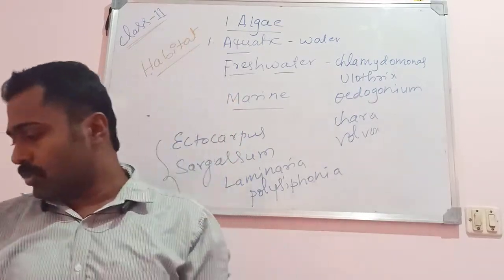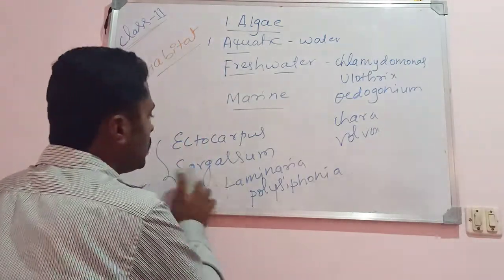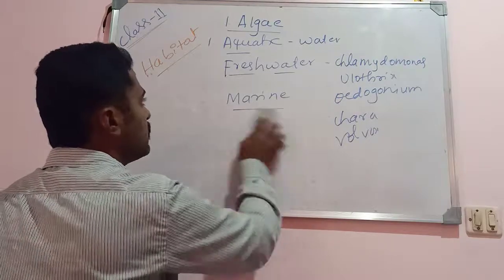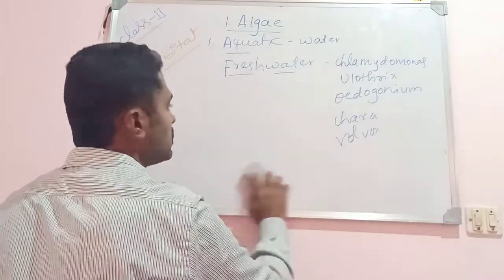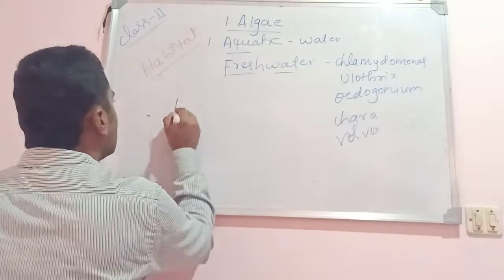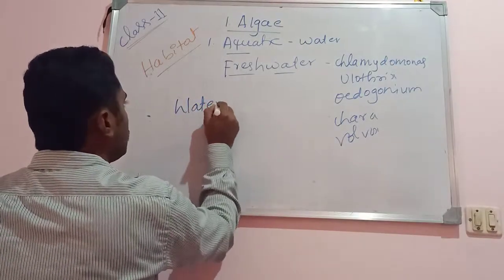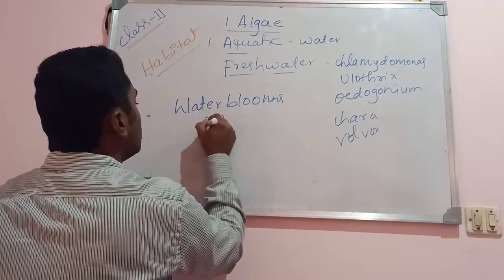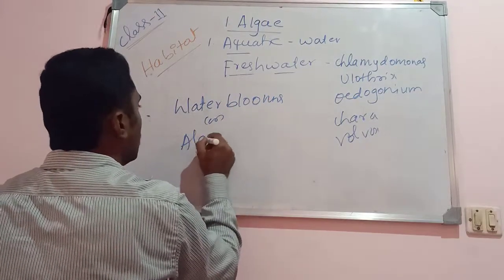When it comes to freshwater algae, along with some similar species they are the major components forming water blooms, also considered algal blooms.